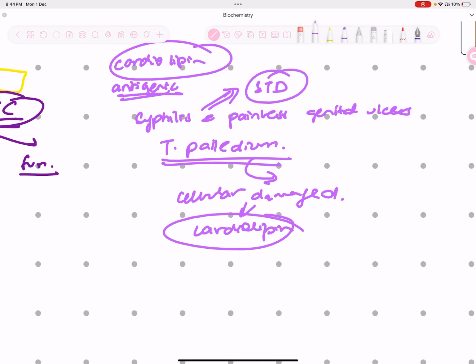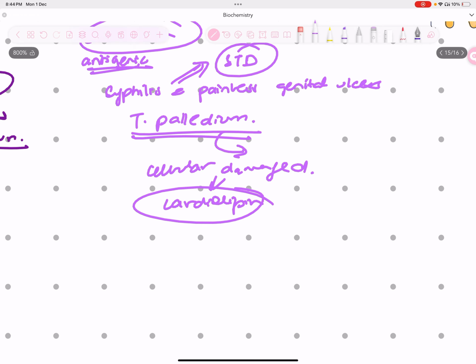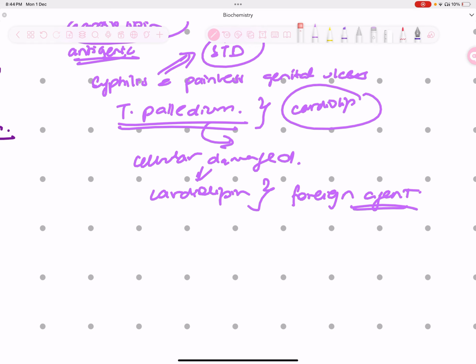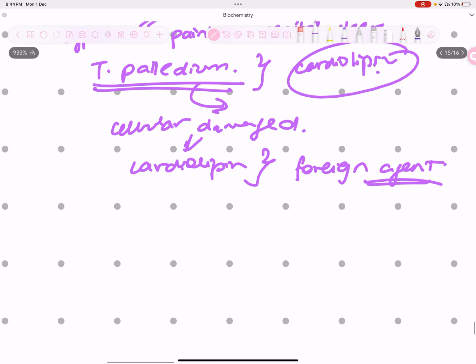As long as cardiolipin is protected and hidden in the inner mitochondrial membrane, our body doesn't detect it. But obviously, once it starts flowing freely in the bloodstream, our body's immune system gets activated and identifies this as a foreign agent, right? And for extra information, this bacteria, T. pallidum, also has cardiolipin as an antigen on its surface. So when the body sees that, it thinks, oh my God, what is this foreign agent? It starts working against it.